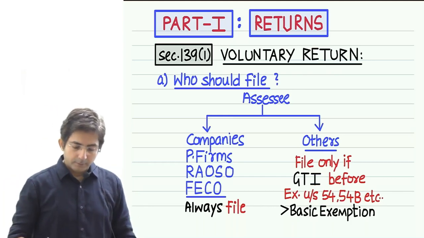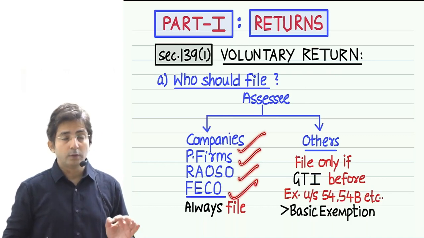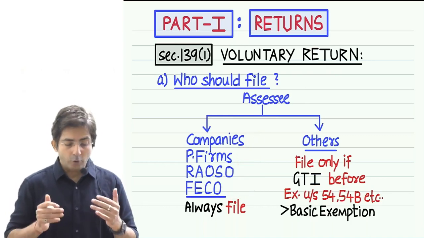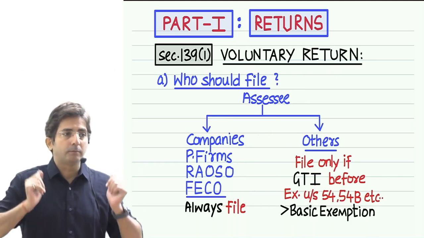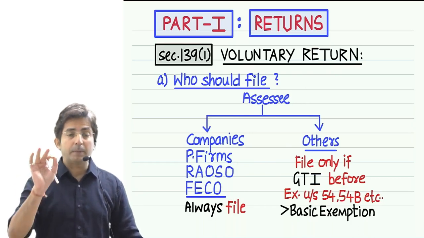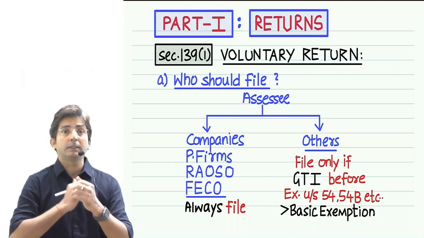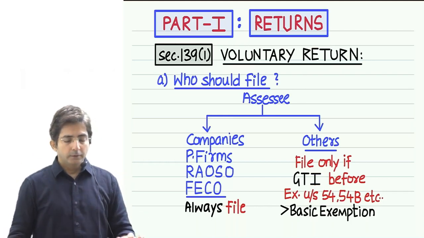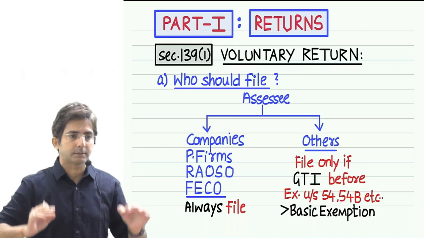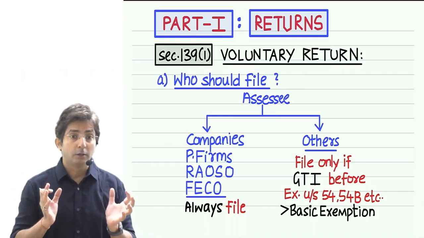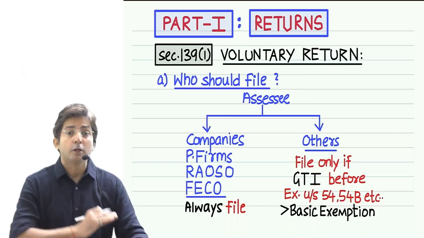Now see, think why companies, partnership firm, RAUSO and FACO are supposed to compulsorily file the return. About RAUSO and FACO you cannot think because you don't know the full form. But try for companies and firms. Why are every company and partnership firm mandatorily required to file a return irrespective of the size of the income? So see, the reason is what you know. Companies and partnership firms are big entities. They have got huge potential to earn income. They have such potential that they can earn income in crores.